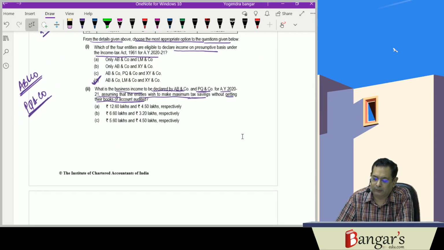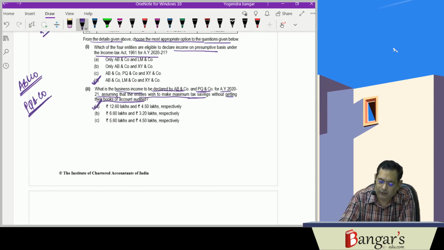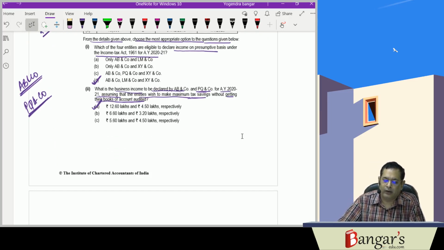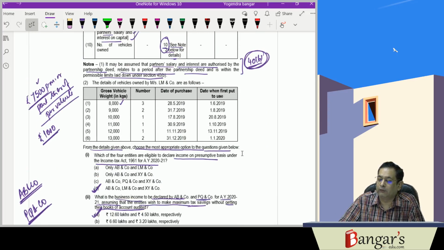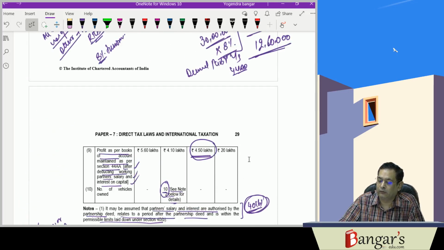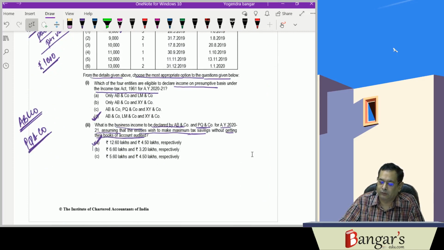So the answer will be A, that is 12.60 lakhs and 4.50 lakhs respectively, because we have worked out the same. It is 12.60 lakhs and 4.5 lakhs. So this will be the answer here in the second case.